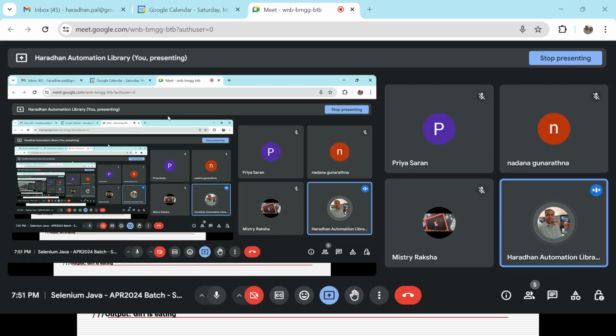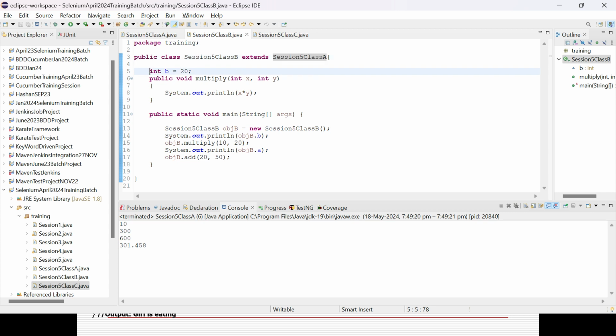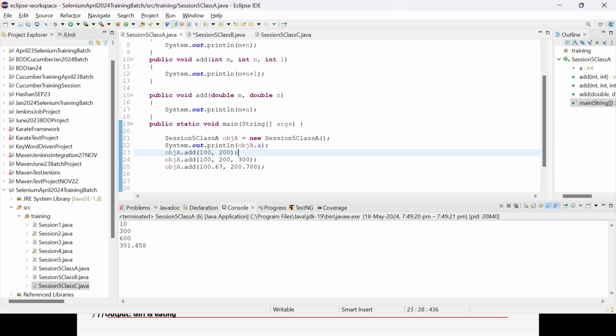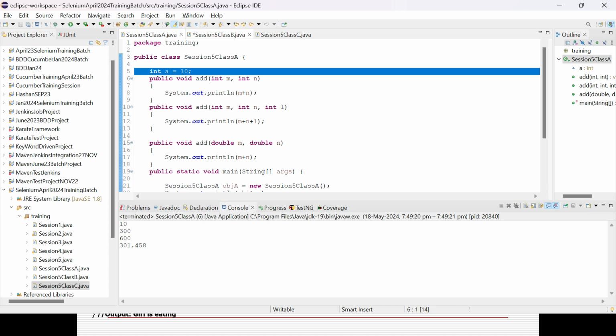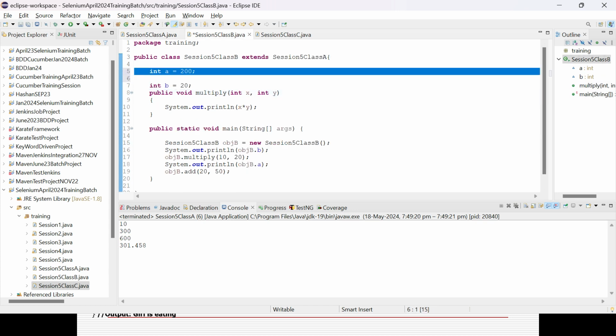Okay, in a similar way, let's try to create another variable called a in the child class. You can define it in the other class, that will not be a problem. Here you can give the value as 200. Now you can see in the parent class variable a is there, the value is 10, and in the child class the variable is also a, with value 200.